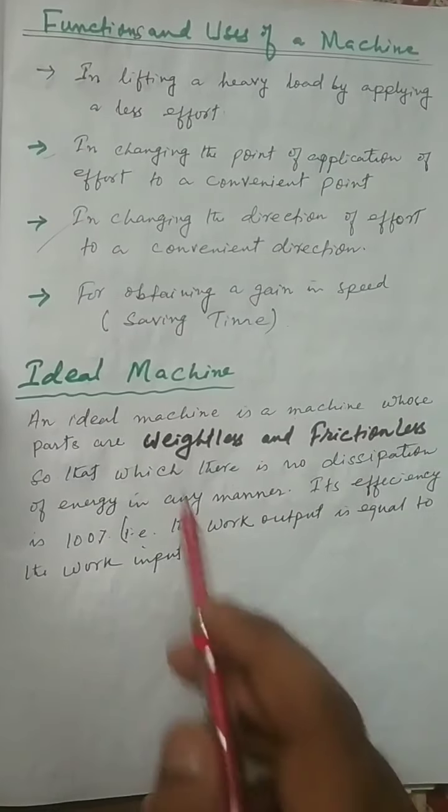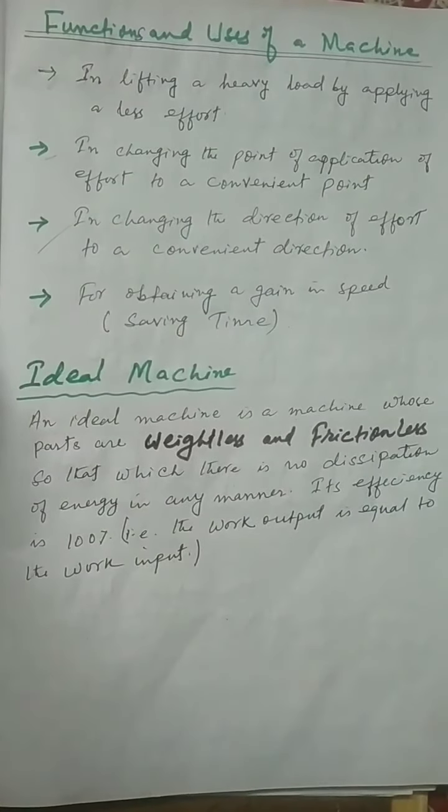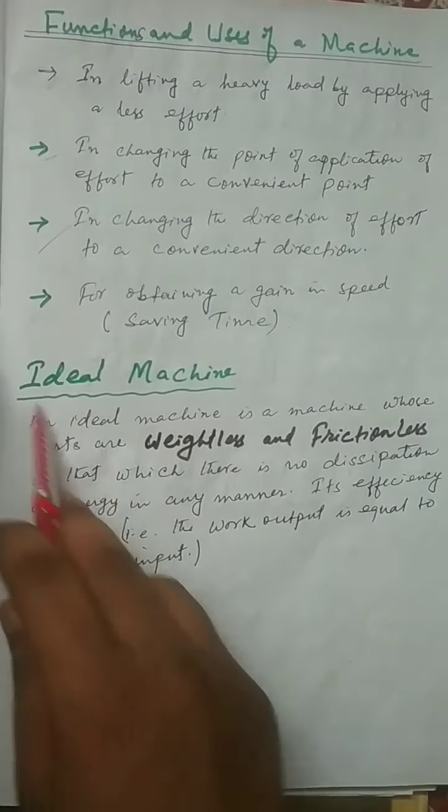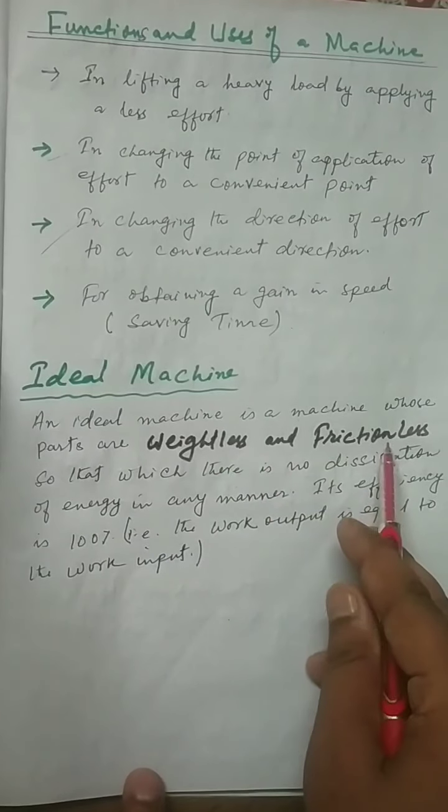The next topic is, what is an ideal machine? An ideal machine is a machine whose parts are weightless and frictionless.